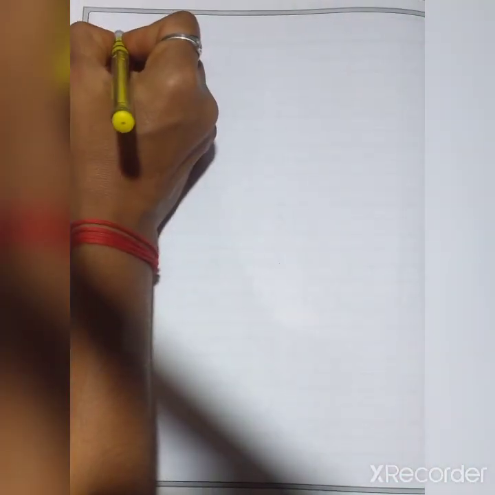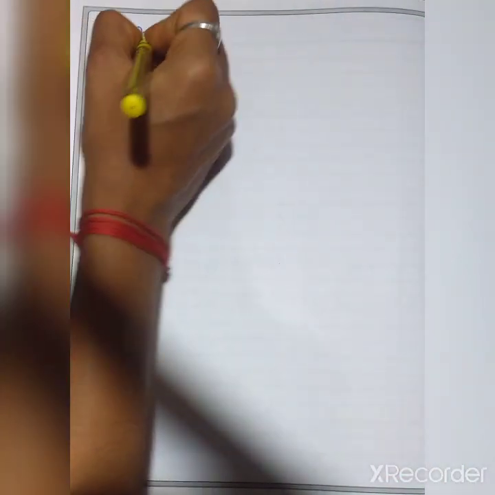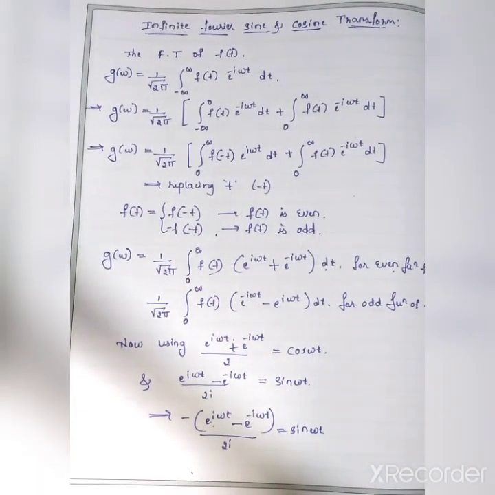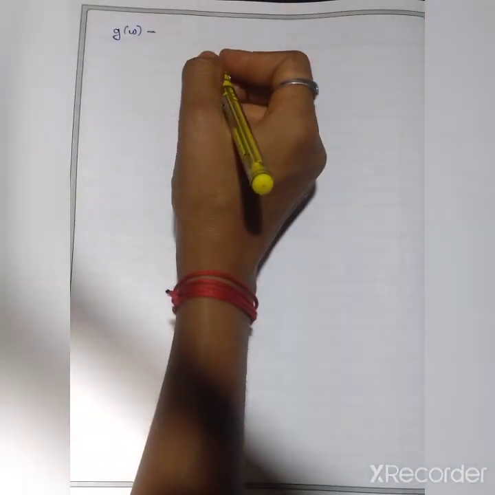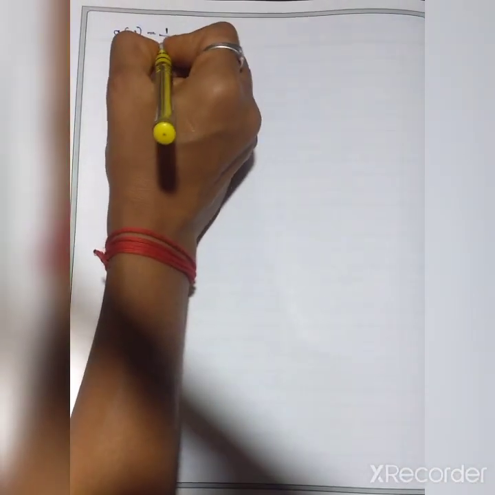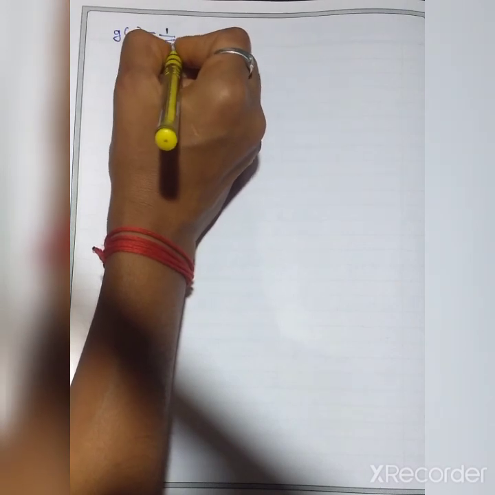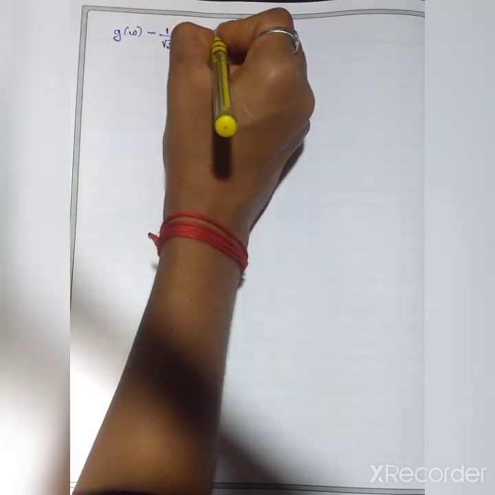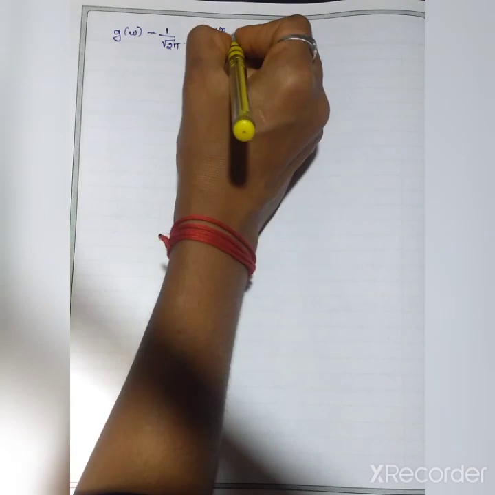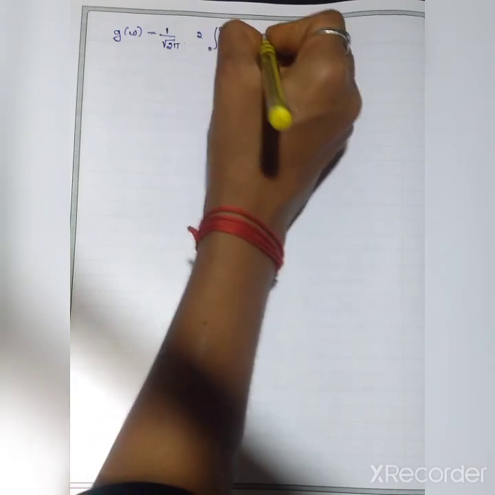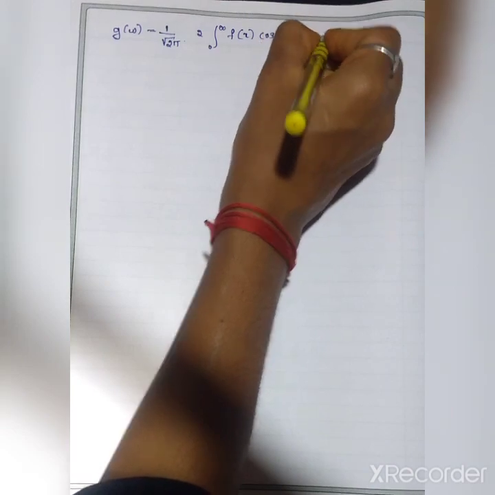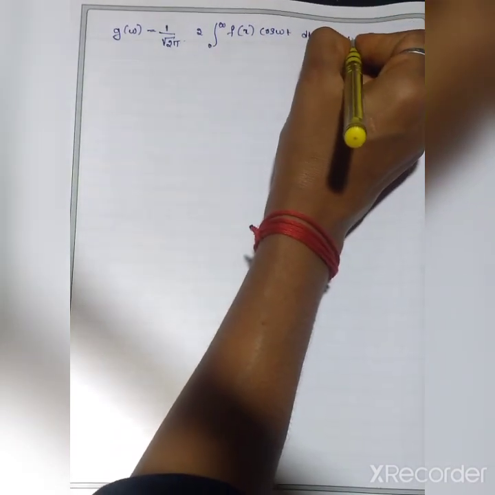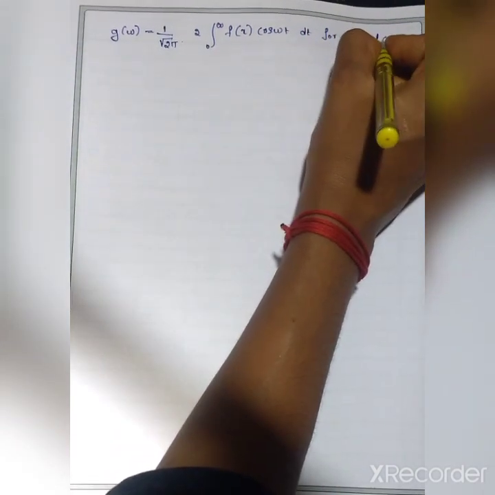Next, g of omega equals, see this all in one term only, g of omega: 1 by root 2 pi, 2 into integration from 0 to infinity f of t cos omega t dt. This is for even function f of t.